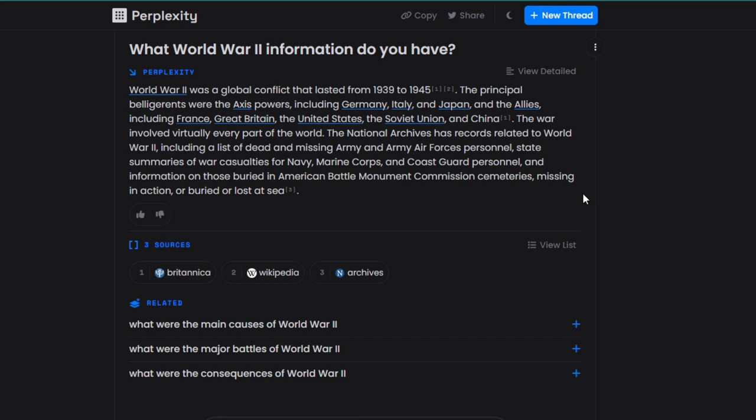The war involved virtually every part of the world. The National Archives has records related to World War II, including a list of dead and missing Army and Army Air Forces personnel, state summaries of war casualties for Navy, Marine Corps, and Coast Guard personnel, and information on those buried in American Battle Monuments Commission cemeteries, missing in action, or buried or lost at sea.